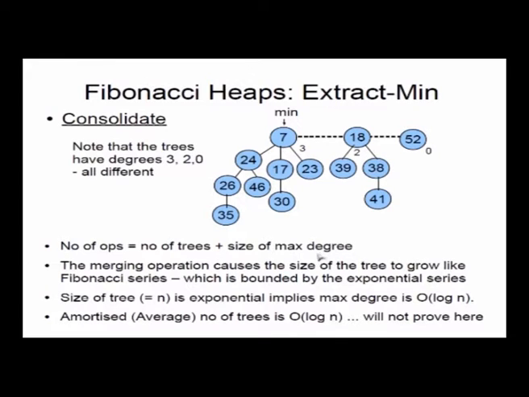I won't explain this in more detail because we don't have time, but you can show, which means you should read the proof yourself. You can see the proof that the amortized or average number of trees in a Fibonacci heap is order log n, and the maximum degree that you will get in a Fibonacci heap is also order log n. Therefore, the number of consolidate operations on the average, not worst case, is order log n. Worst case it might be order n. But in the average case, the number of operations is order log n.